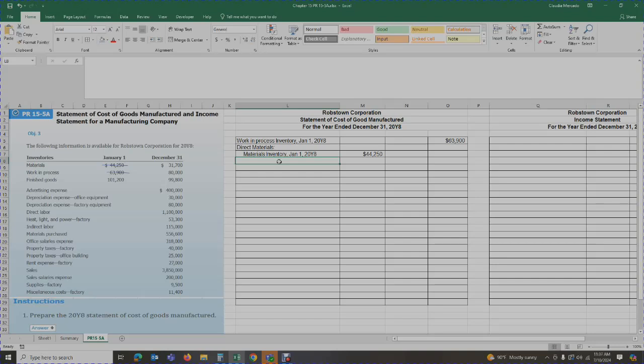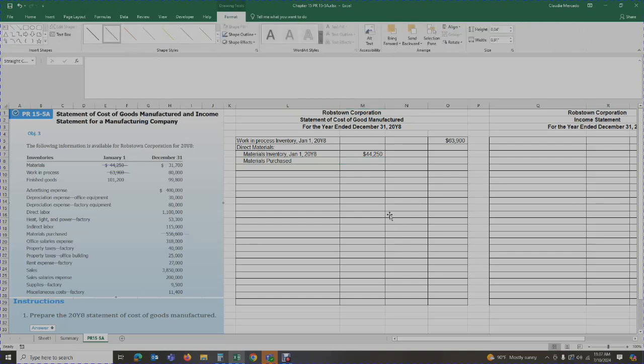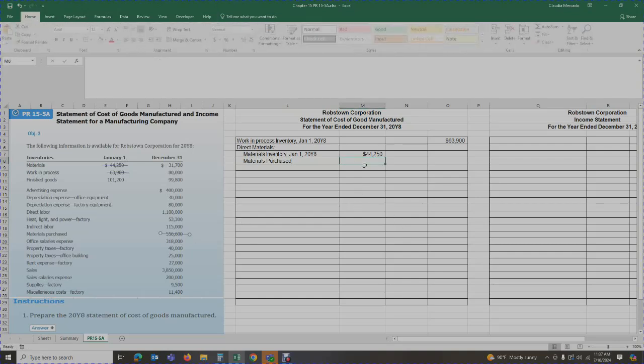Now, our next question is, did we make any additional purchases of materials? Let's look over the information. It says here materials purchased, so I'm going to put here materials purchased. We purchased materials of $556,600. That is what we bought in additional material, $556,600.